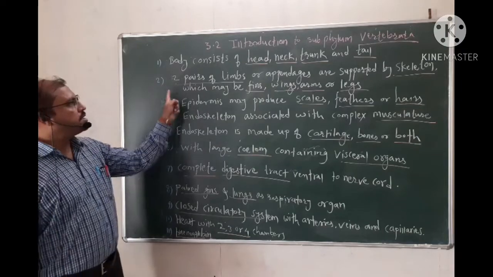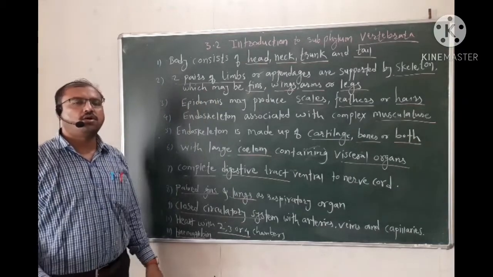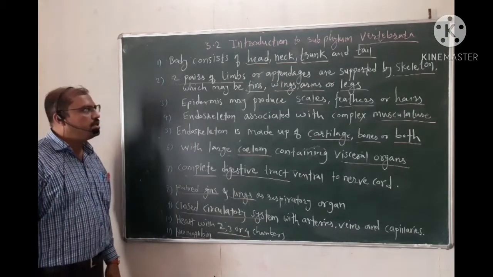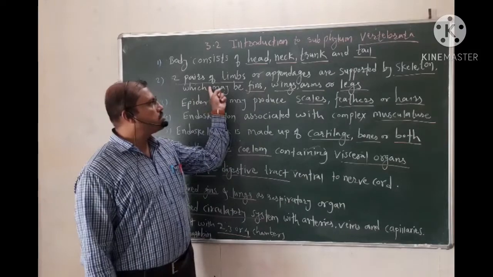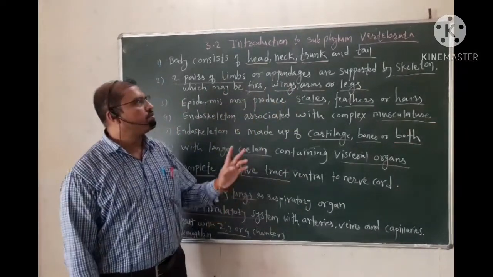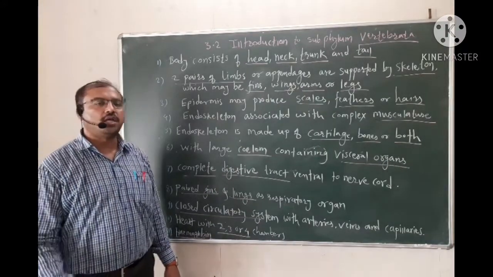Now these vertebrates have 2 pairs of limbs, which is again a modified or higher character present in vertebrates. These 2 pairs of limbs or appendages are supported by a skeleton, as I have already told you about the endoskeleton.